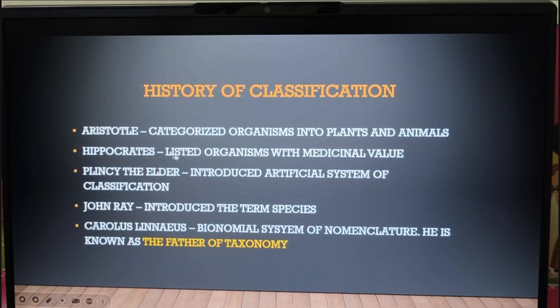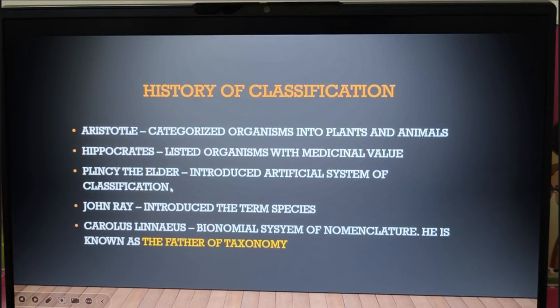Then Hippocrates listed organisms with medicinal value. So he brought some new idea: within plants and animals, we pick special characters. A few plants will have certain special characters, and those were listed out. Then Pliny the Elder introduced the artificial system of classification.